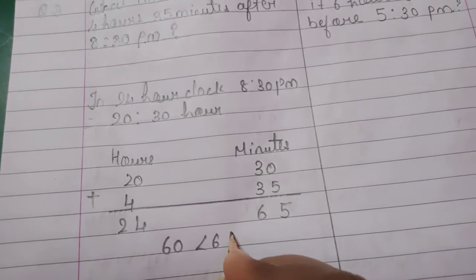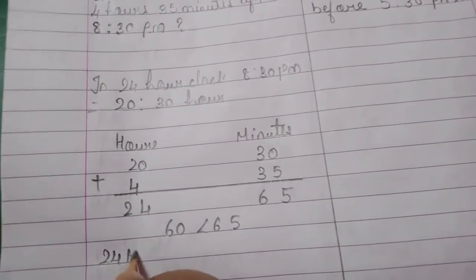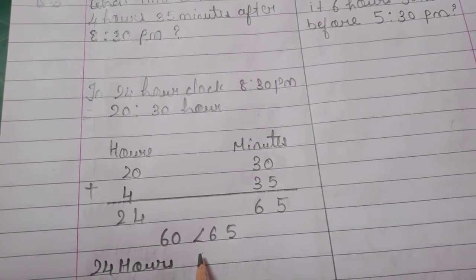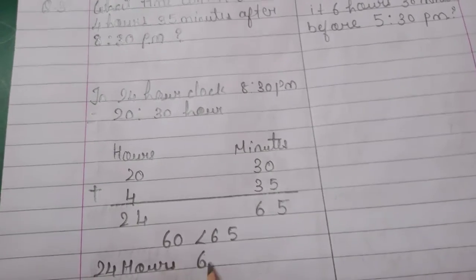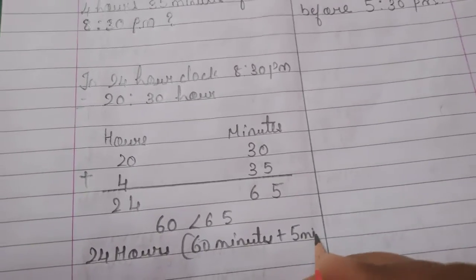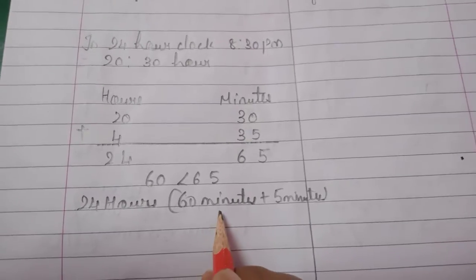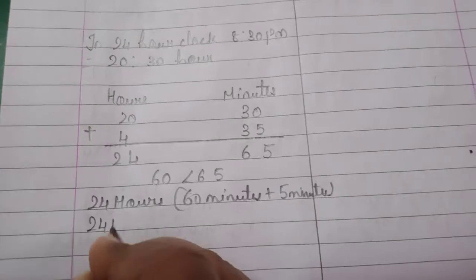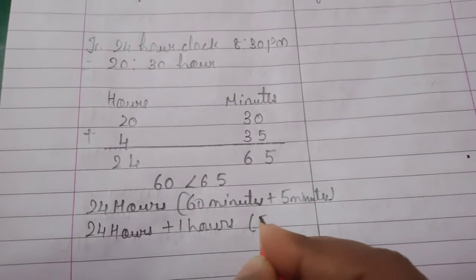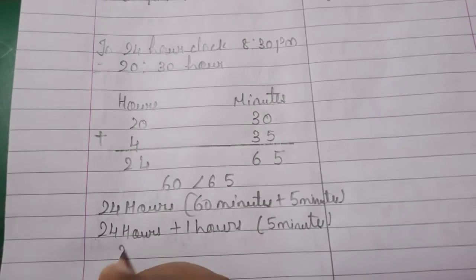65 is greater than 60. 1 hour equals 60 minutes. So 24 hours. We have to make it separate. From 65 we will take out 60, so 60 minutes plus 5 minutes. 60 plus 5 will make 65. Now the 60 minutes we will convert into 1 hour. So 24 hours plus 1 hour. Now the remaining 5 minutes we will write in bracket. Now 24 plus 1 we will get 25 hours.